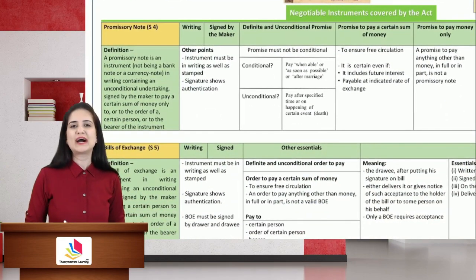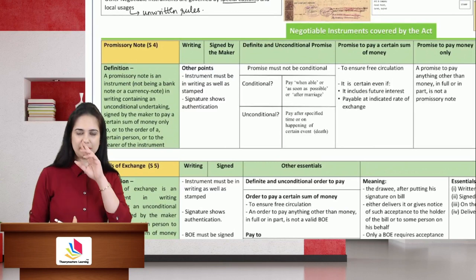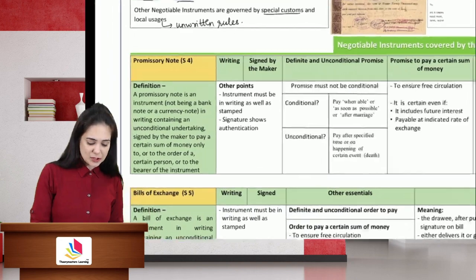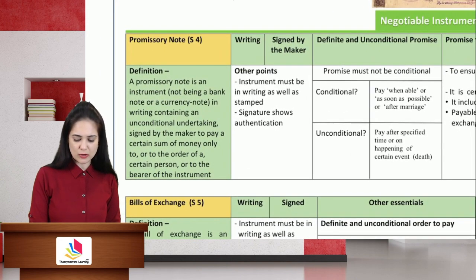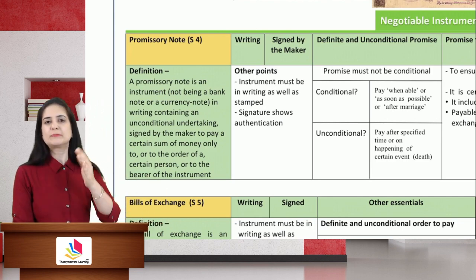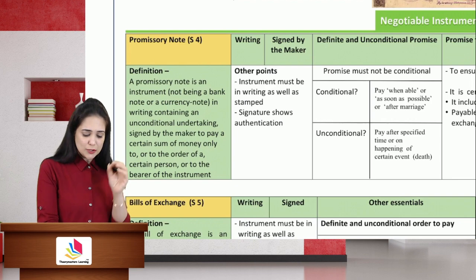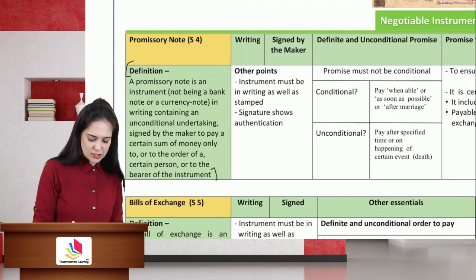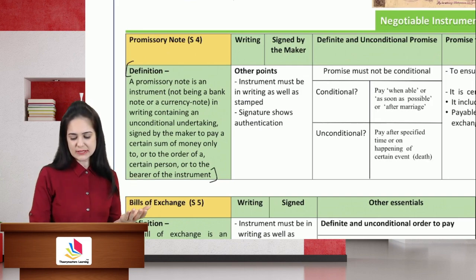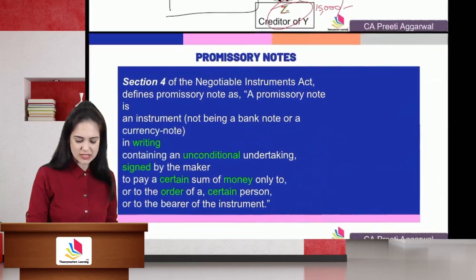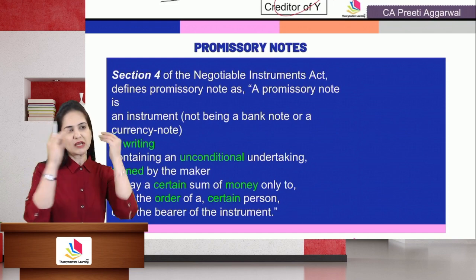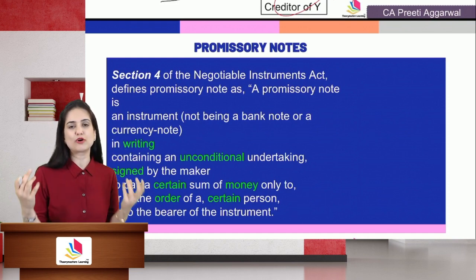And first we have the concept of a promissory note discussed under section 4. The definition of promissory note is very, very important because you will get the elements from the definition itself. So if you are appearing for any examination, you will have to memorize the definition because the essential elements can be derived from the definition itself. Now, I know students, it is not possible for you to memorize the definition. That is why I have broken it into small parts. Okay. Now we are going to discuss each and every part, each and every element of the definition.